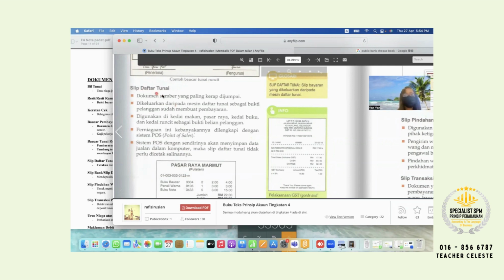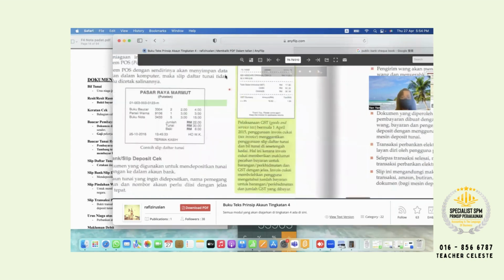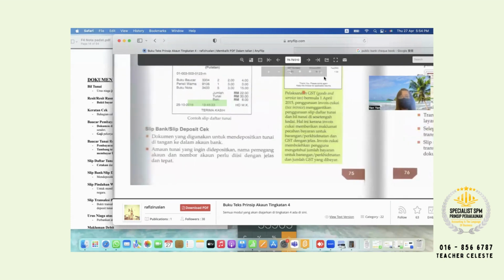Okay, so next, slip daftar tunai. Usually, mostly this one. Where's my machine? I want to find the machine daftar tunai. Here. So usually like 99 Market, Aeon, Mak, Kedai Mak, Popular. So this one is called slip daftar tunai. Okay, next continue, slip bank or slip deposit cek.